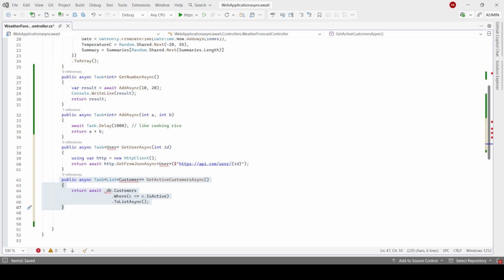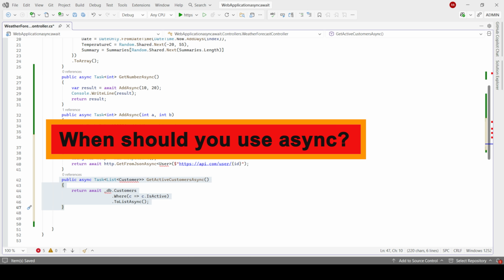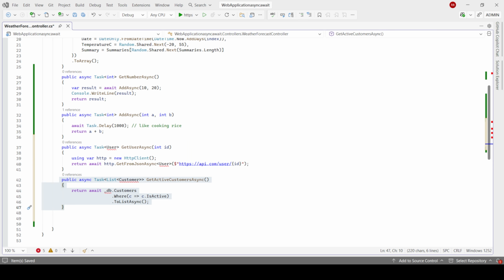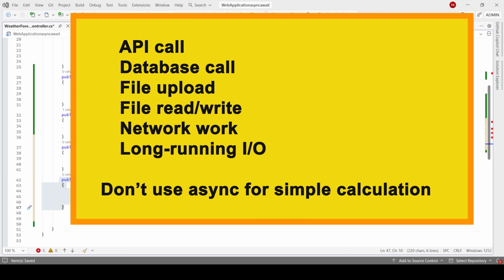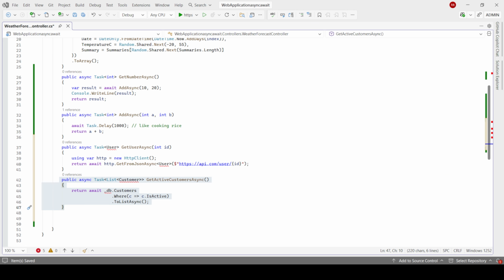Now, when should we use async? This is very important. Use async when your code is doing waiting work such as API calls, database calls, file upload, file read or write, network work, long-running input and output. Don't use async for simple calculations.